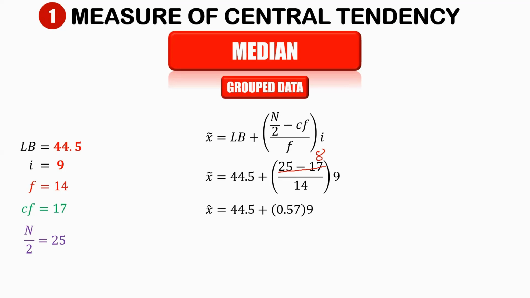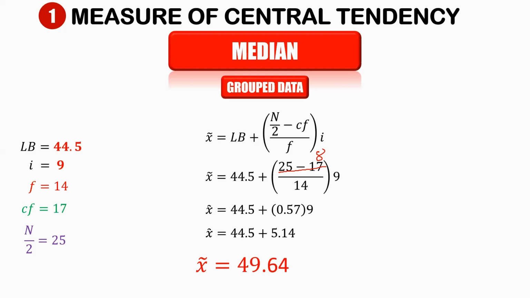Now we have 0.57 times 9, that is equal to 5.14. So now, let us add this. 44.5 plus 5.14 is equal to 49.64. So that is the median of our grouped data, which is 49.64.